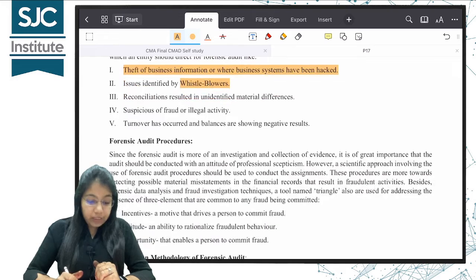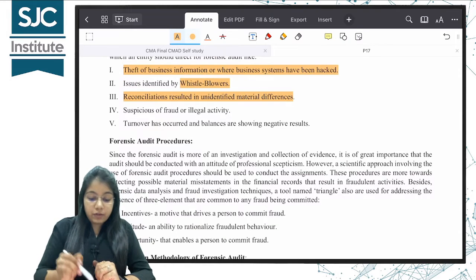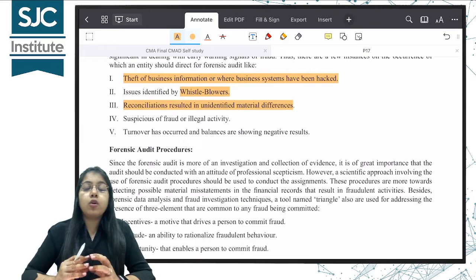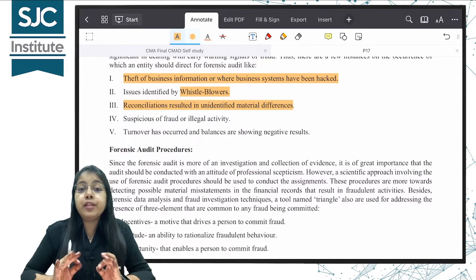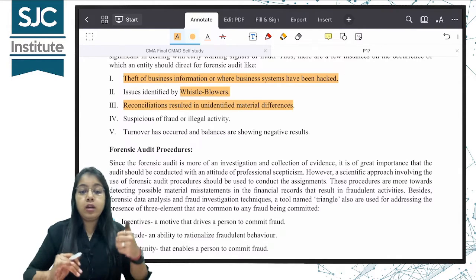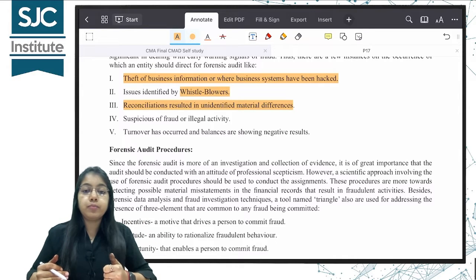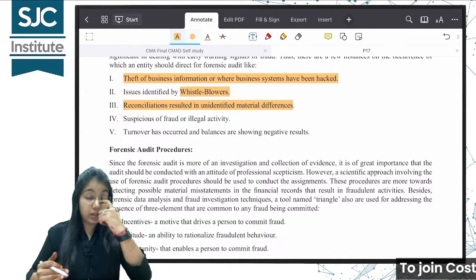Next point is reconciliations resulted in unidentified material differences during the course of financial statement audit or cost audit or internal audit. If any material difference is found during reconciliation, then of course action will be taken on it. We have to get further forensic audit conducted.